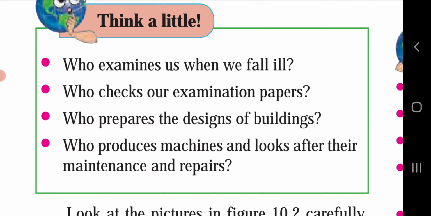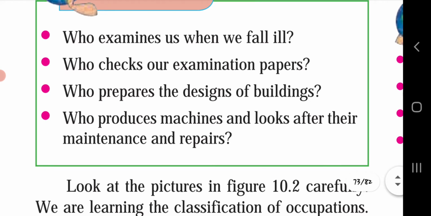Think a little. Who examines us when we fall ill? The doctor examines us when we fall ill. So as I had taken a particular name, this will come under the quaternary occupation. Who checks our examination papers?